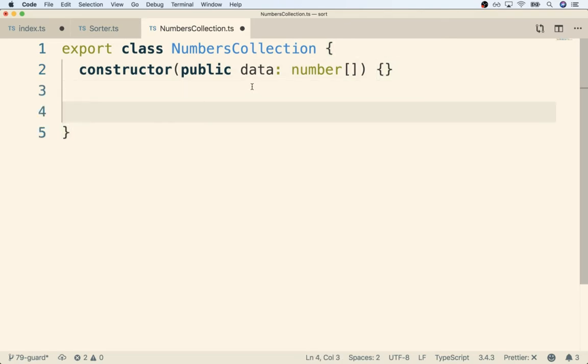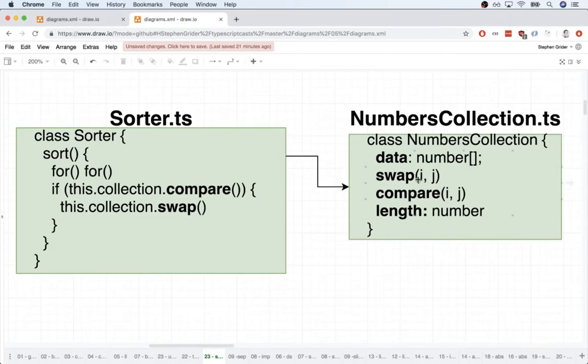All right, so now we have a class called numbers collection that is going to have a reference to the data that we want to eventually sort. So now inside this class, we're going to define some different methods that are going to contain the super customized logic to compare two elements and decide if they need to be swapped, and then to actually swap them. So let's first declare a method inside of numbers collection called compare.